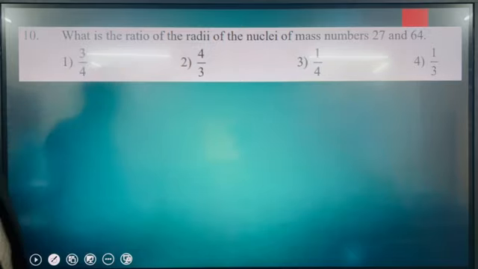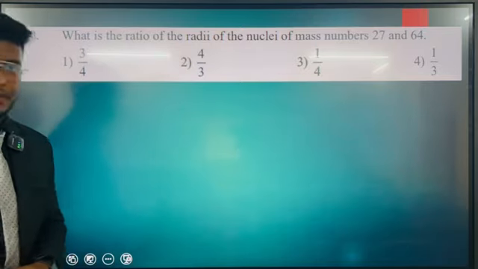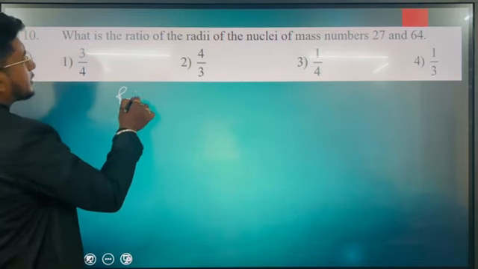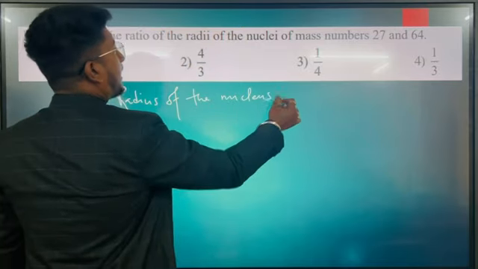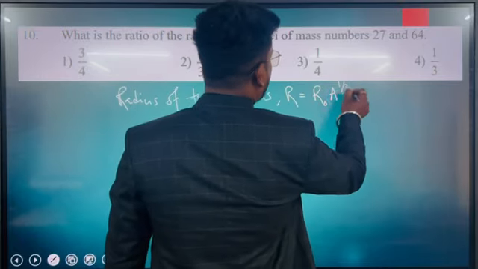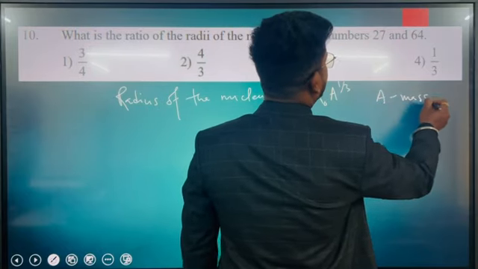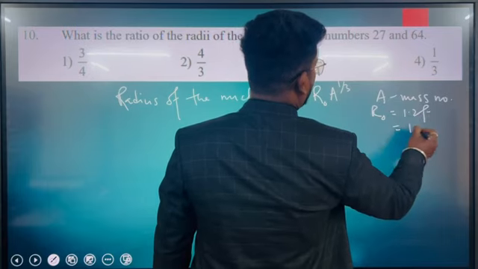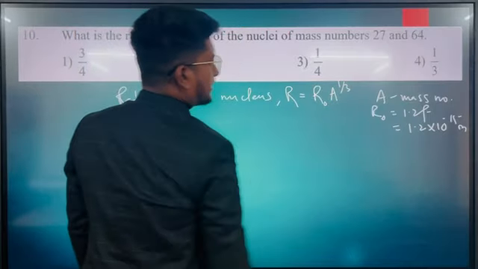What is the ratio of the radii of the nuclei of mass number 27 and 64? Let's do this. We know that the radius of the nucleus R is given as R0 A to the power 1/3, where A is the mass number and R0 is 1.2 Fermi, or 1.2 × 10^-15 meter. We don't need to replace the values here, of course, as they can cancel out.